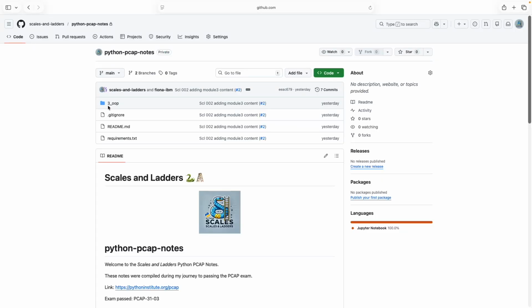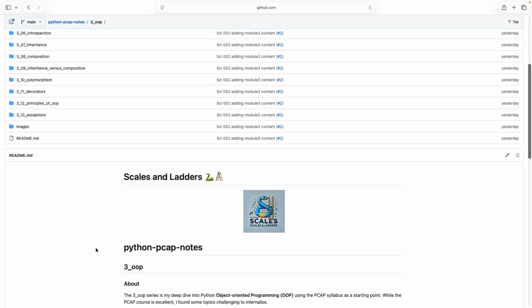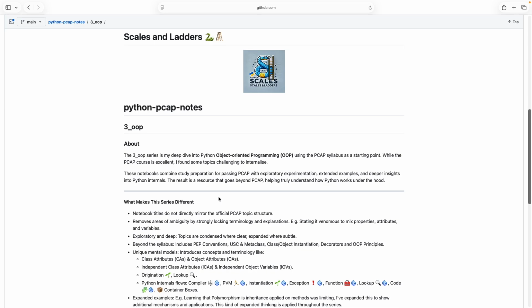Object-oriented programming content is in the folder 3_OOP. There is another README, this time describing the content of this folder. About. This states that I use PCAP as my framework, but that my approach is quite different.